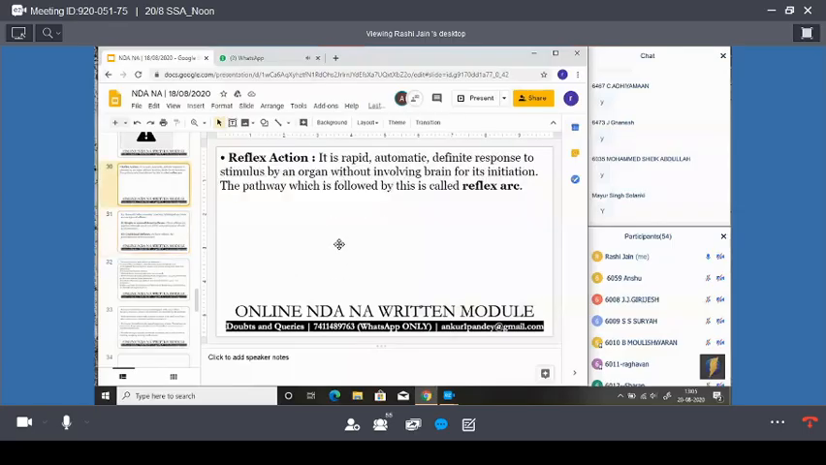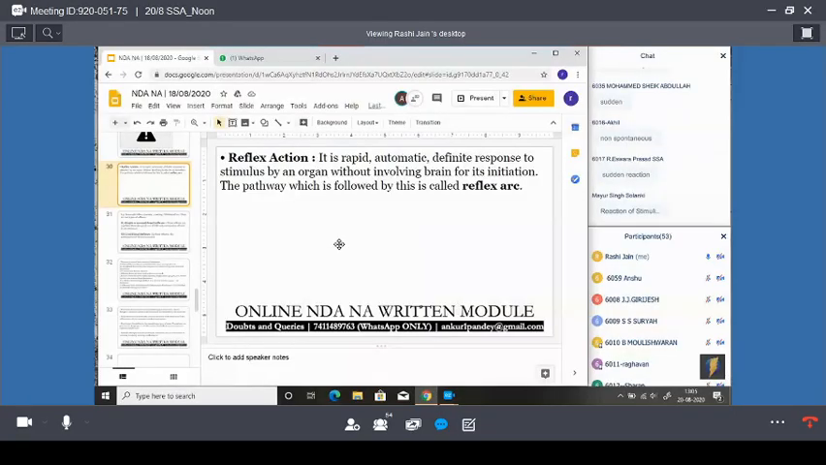Now let's talk about the reflex action. Okay, what do you understand by the reflex action, guys? Yeah, rapid, sudden, immediate, we can say that. A sudden reaction, we can say it.